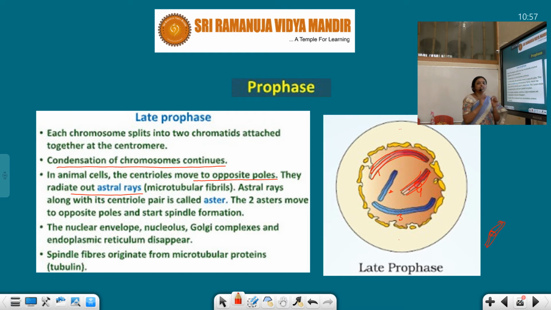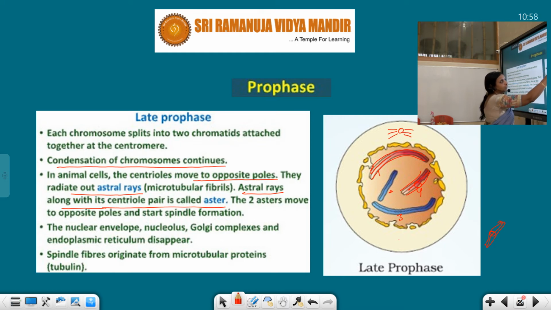Astral rays means small fiber-like structures, small rays, coming from the centriole, which are known as astral rays. Along with its centriole pair, it is called aster. Here the centriole is not there, but this is the centriole part, and from this part astral rays are coming.